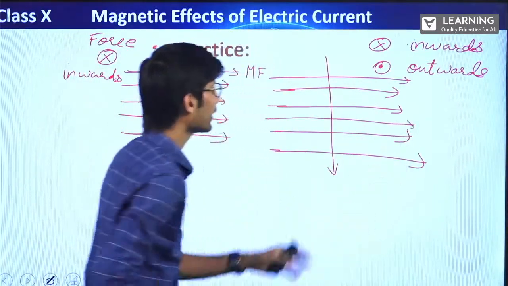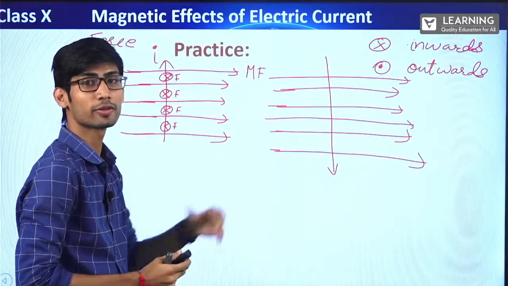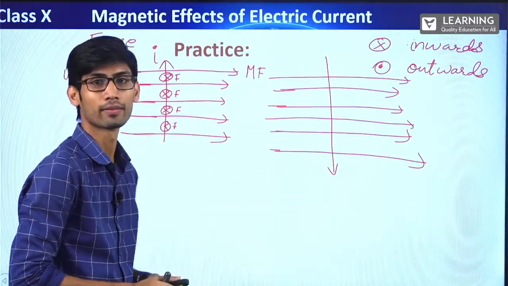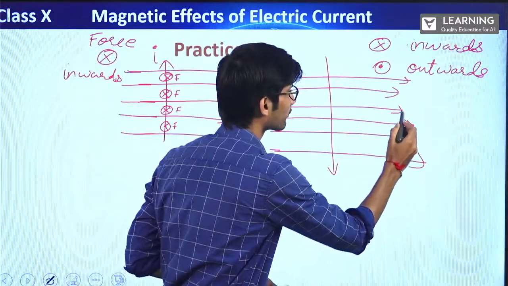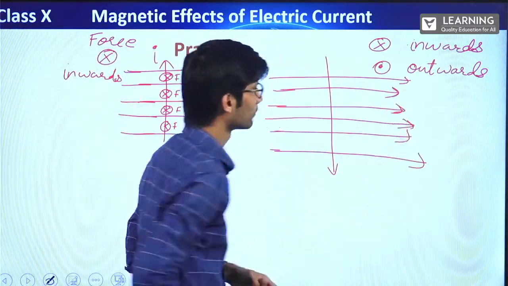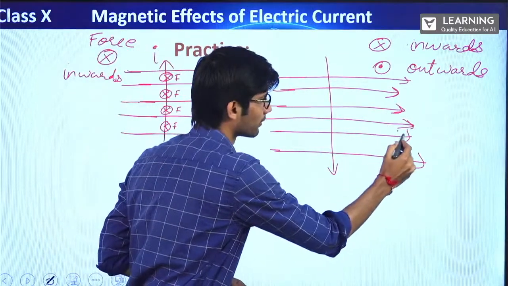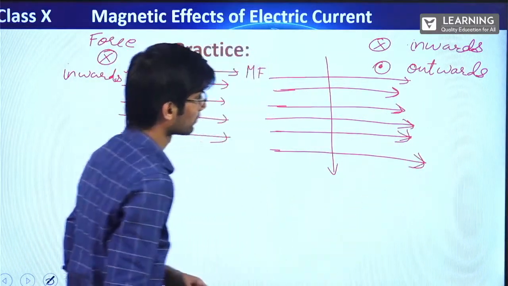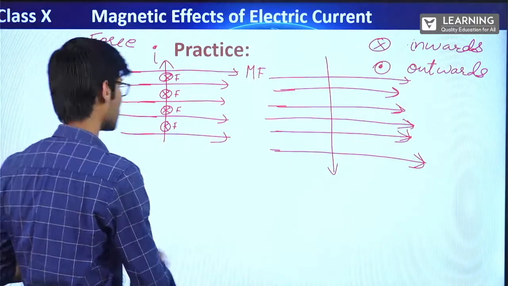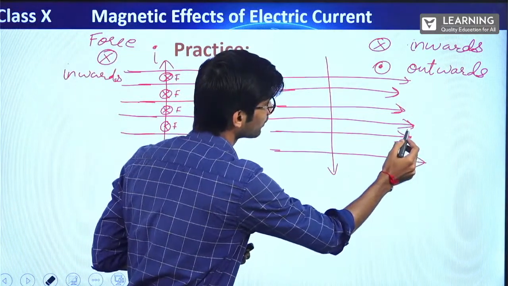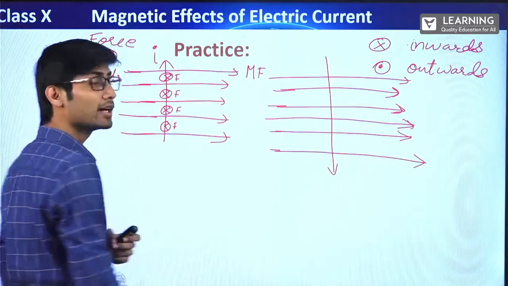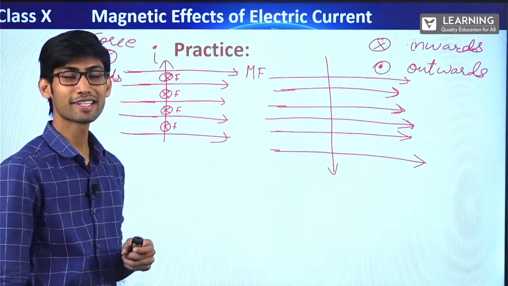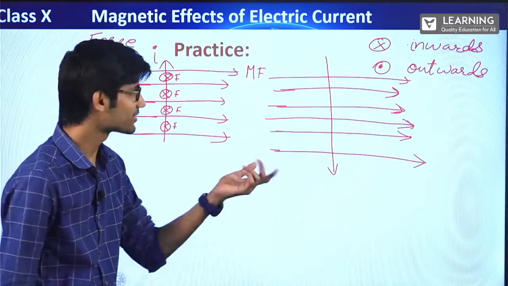The wire, this conductor, will experience the force in which direction? Take it out fast. How to do it? You know it. Fleming's left hand rule. Apply it. Did you get the answer? Is it coming outwards? Let's check.